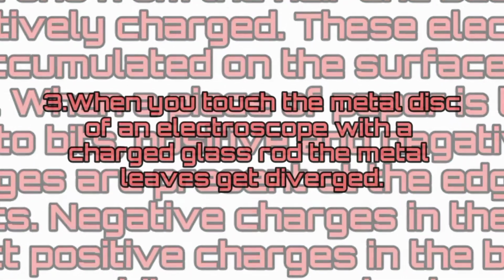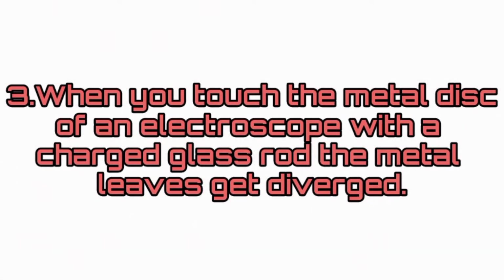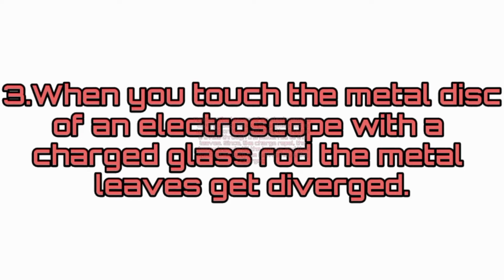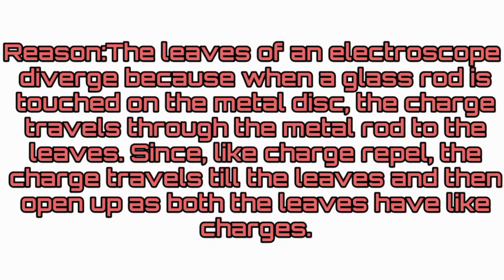Question number 3. When you touch the metal disc of an electroscope with a charged glass rod, the metal leaves get diverged. Answer. The reason is the leaves of an electroscope diverge because when a glass rod is touched on the metal disc, the charge travels through the metal rod to the leaves.